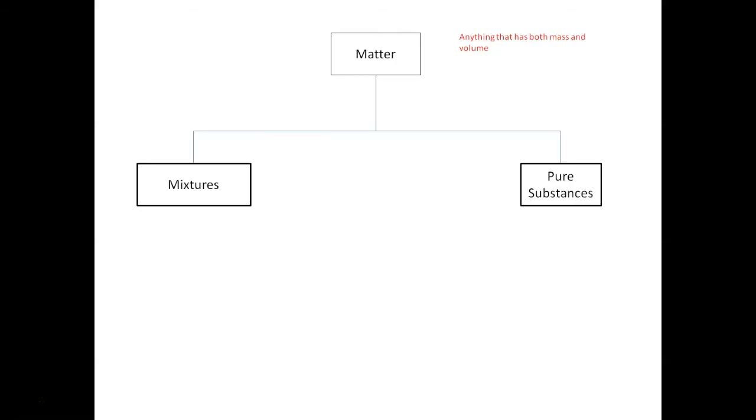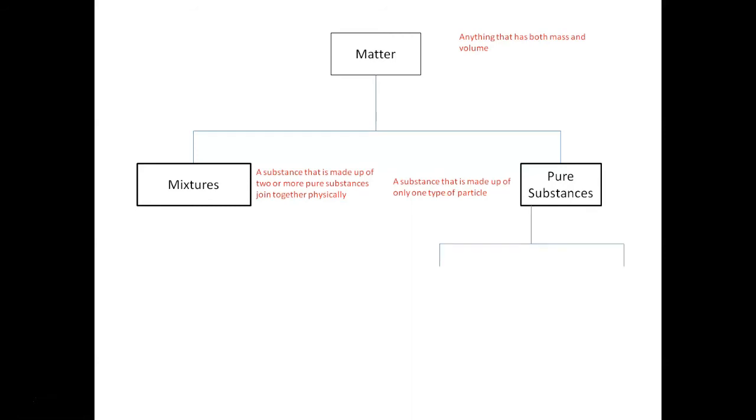Now, we can take all matter, which is anything that has mass and volume, and classify it into 2 broad categories, depending on what the matter is composed of. We have what we call pure substances and mixtures. These 2 categories depend on the types of particles or substances that they're made up of. A pure substance only has one type of particle, whereas a mixture has 2 or more that are joined physically. For example, in a mixture, if I took sand and salt, I have 2 types of particles, I combine them and I stir them together. Because I stirred them together, I physically mixed them.